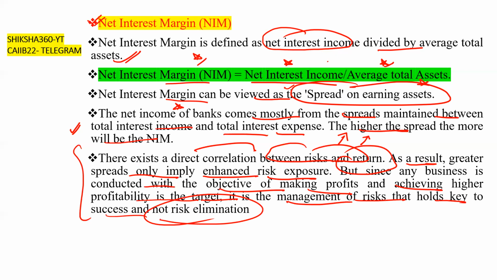What is the meaning of that? Any person doing business does it for earning profits, that is, high profitability.